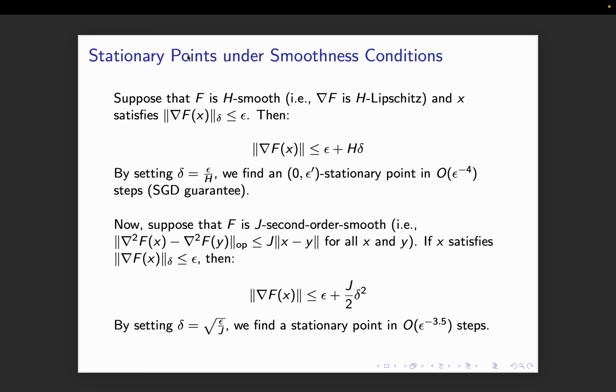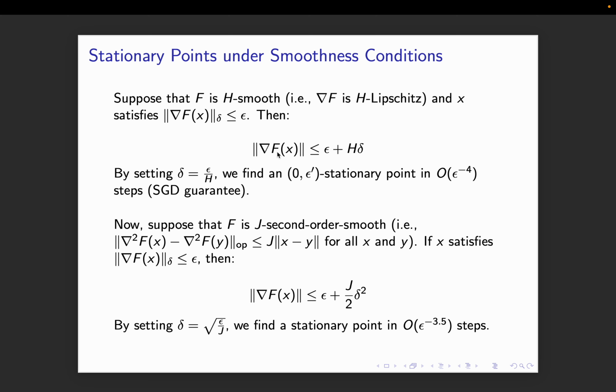Now let's say I'm given smoothness, so let's say f is h smooth. Now I want to recreate those results that I mentioned in the introduction. If f is h smooth, that means the gradient is h Lipschitz, and my point satisfies that the delta ball is less than epsilon. That means if I were to move that delta distance, I can only go h delta, because the gradient is h Lipschitz.